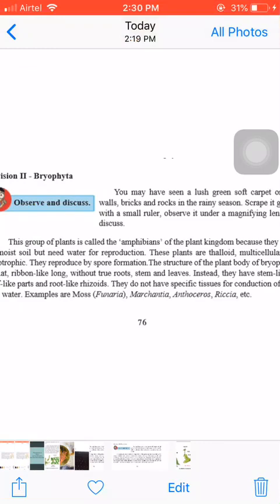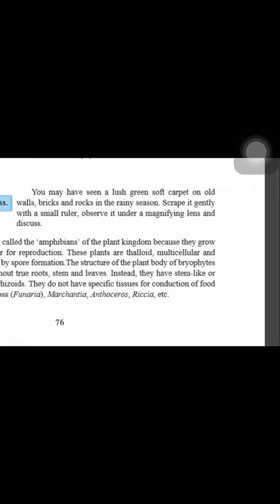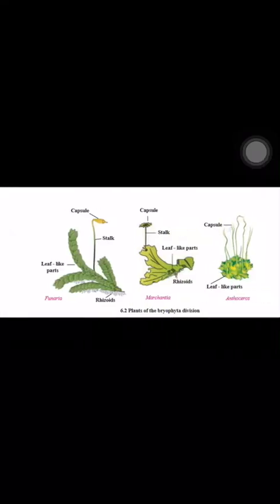They are not true at all, and they don't have specific tissues for conduction of food and water, that is, the xylem and phloem. Examples: Funaria, commonly known as moss, Marchantia, Anthoceros, Riccia. These are some examples of Bryophyta.